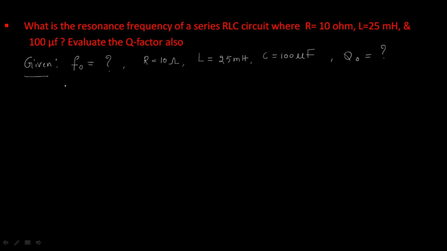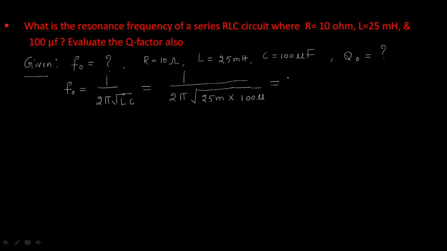So what is the formula for resonant frequency? Resonant frequency equals 1 by 2π root LC. Just substitute. L value is 25 milli, C value is 100 micro.